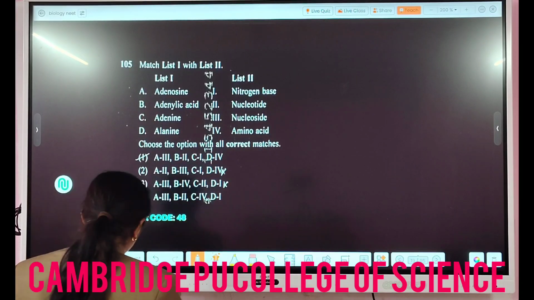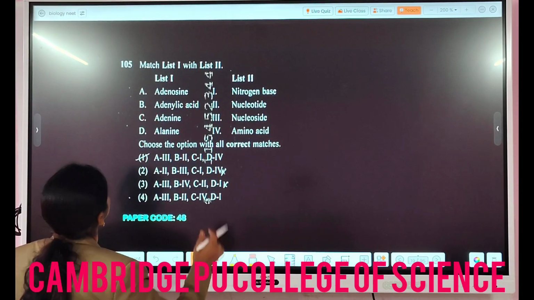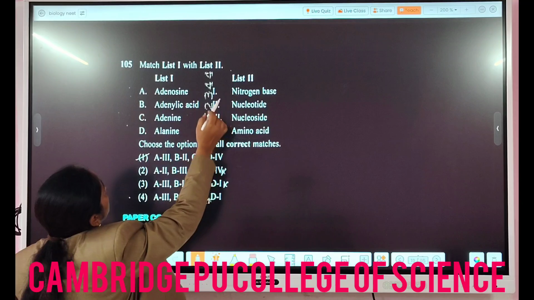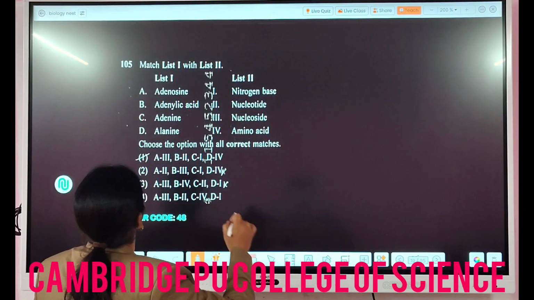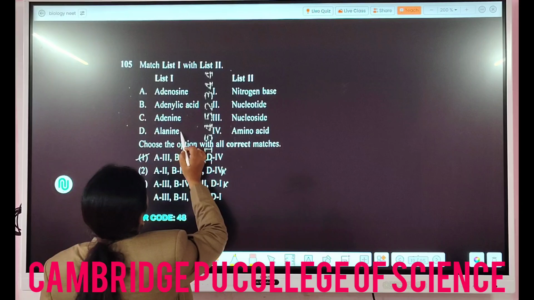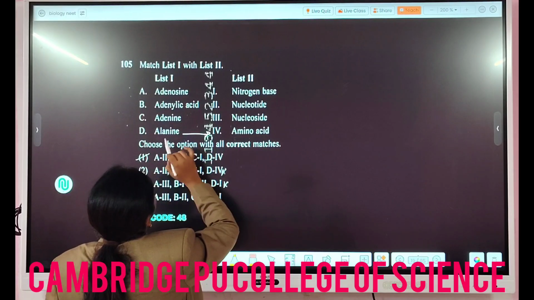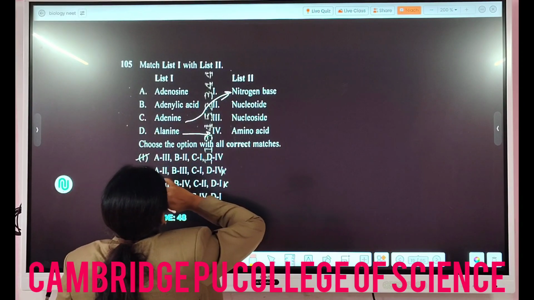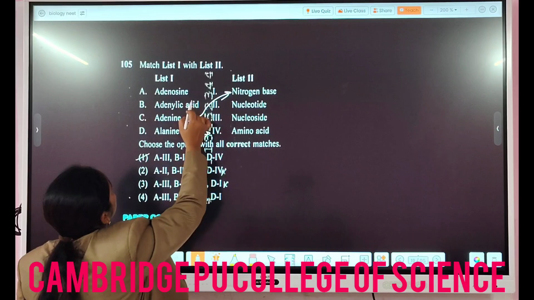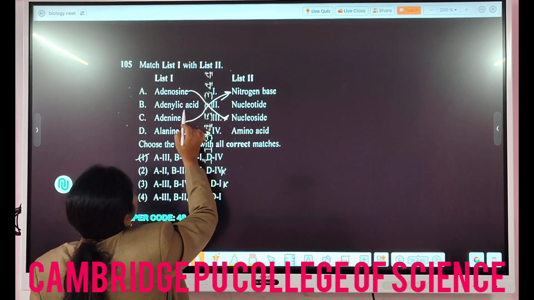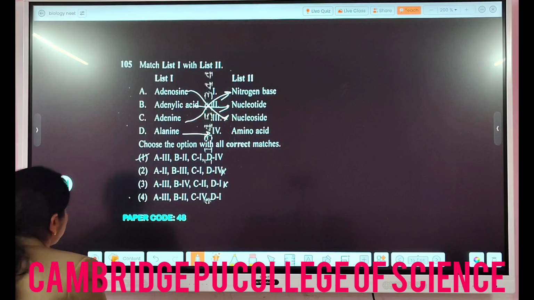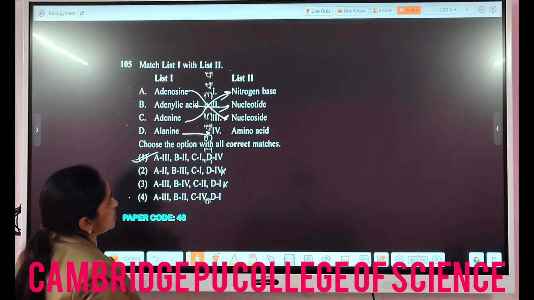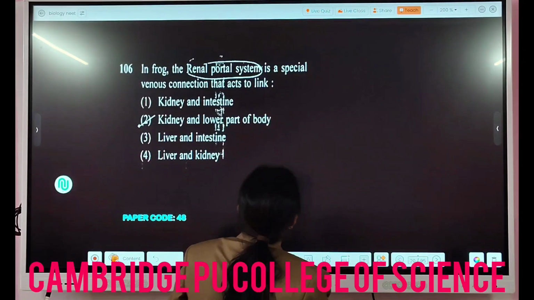So in question 105 here, you can find adenosine, right? This is a question from molecular basis of inheritance. You know that alanine is an amino acid, right? And adenine is a nitrogen base, adenosine is a nucleoside, and adenylic acid is a nucleotide. So in that sense, the perfect matching here is the first. Then we go to the next question.